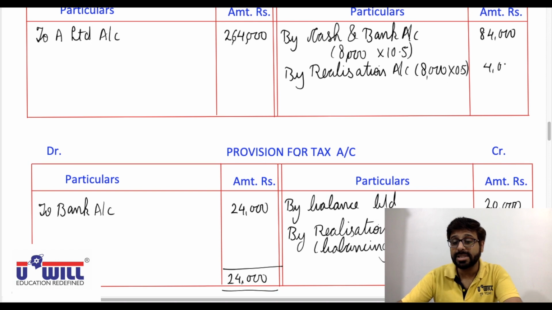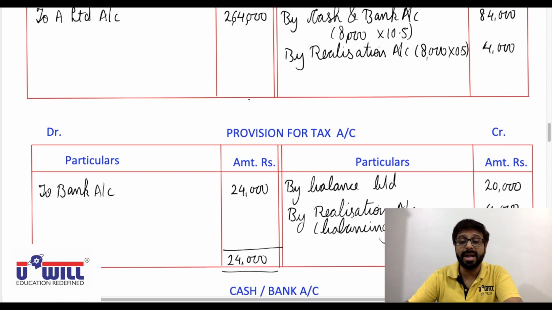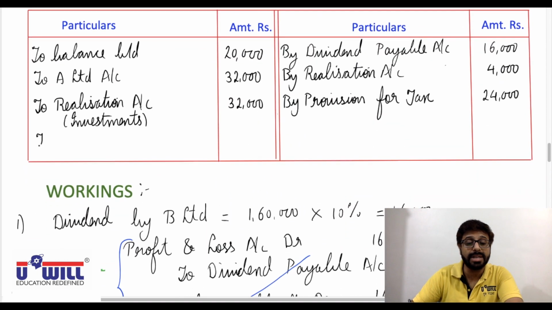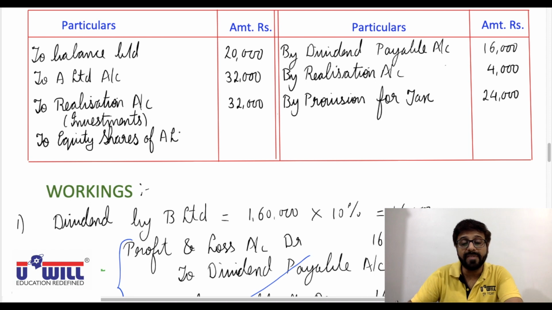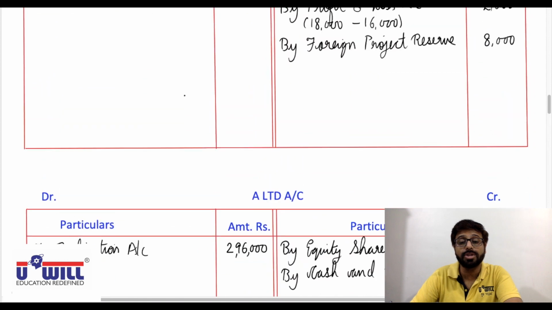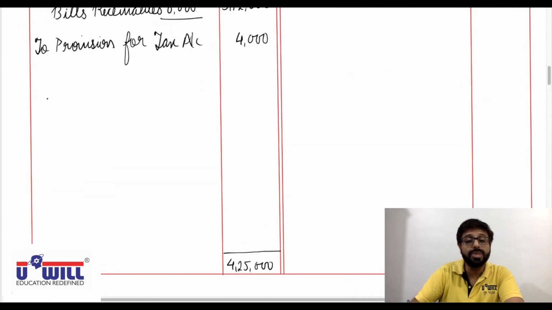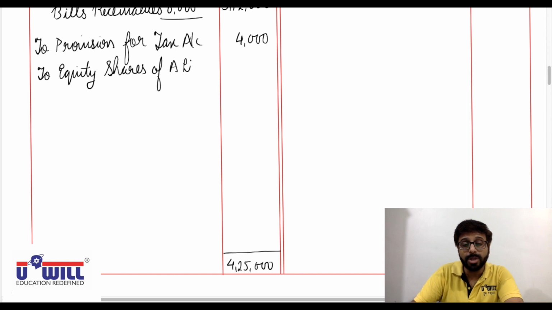Okay, and the opposite side in both the accounts. Cash and bank account debit. So in the cash and bank account debit side, to equity shares of A Limited account, 84,000. And in the realization account also, debit side, to equity shares of A Limited account with the loss of 4,000.